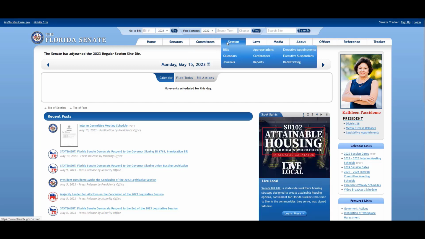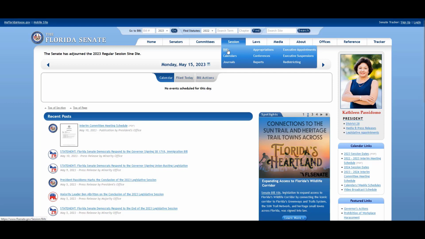There is a sessions tab where you can find a link to bills and journals and everything like that. But remember, if you're going to run an actual search of your bill and not use a quick citation with the bill number and the year, you're going to want to use this link so that you can run a better search of your bills.